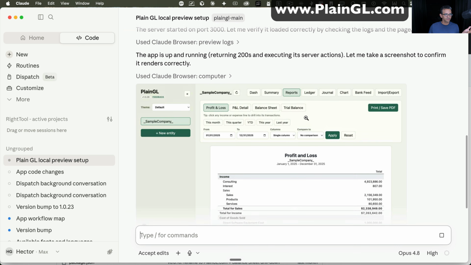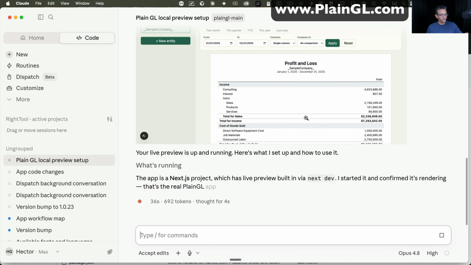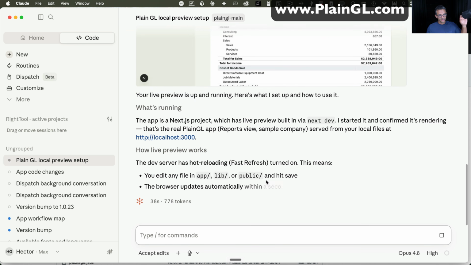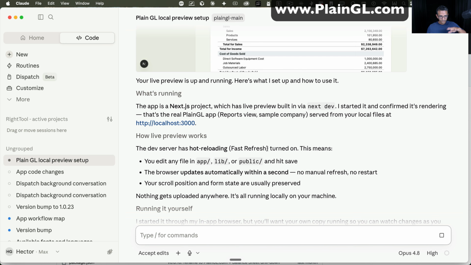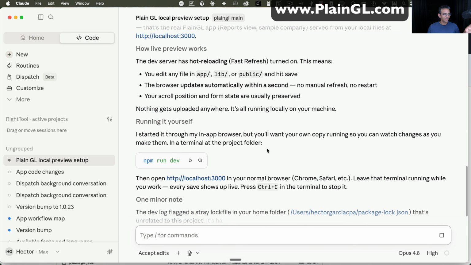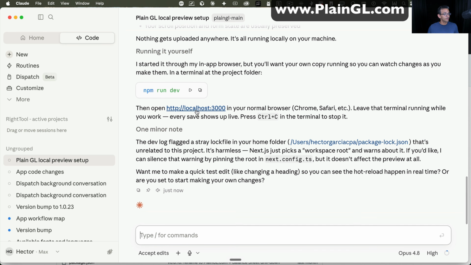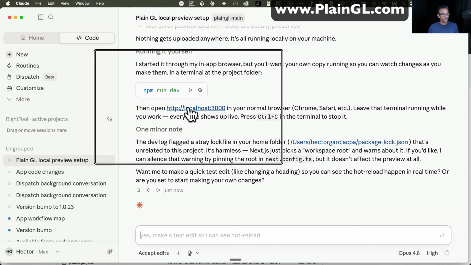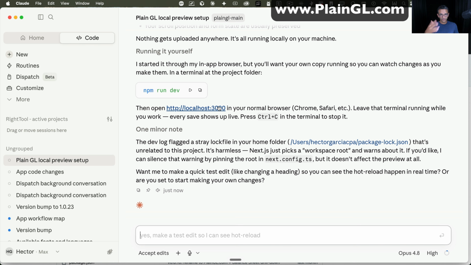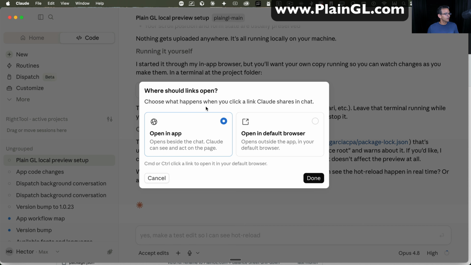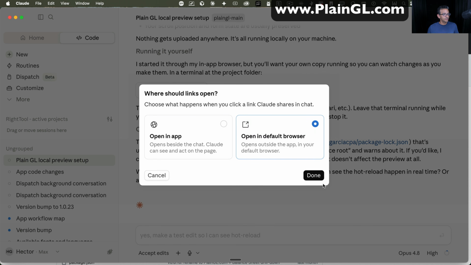That's typically the best way to go. Let's wait until it finishes up and running. It's going to say, look, I'm running a server. You can preview it live, et cetera. And it usually will give you a link to open it: localhost 3000. Yours might be slightly different. So I click on that, and then I'm going to open it in the default browser.